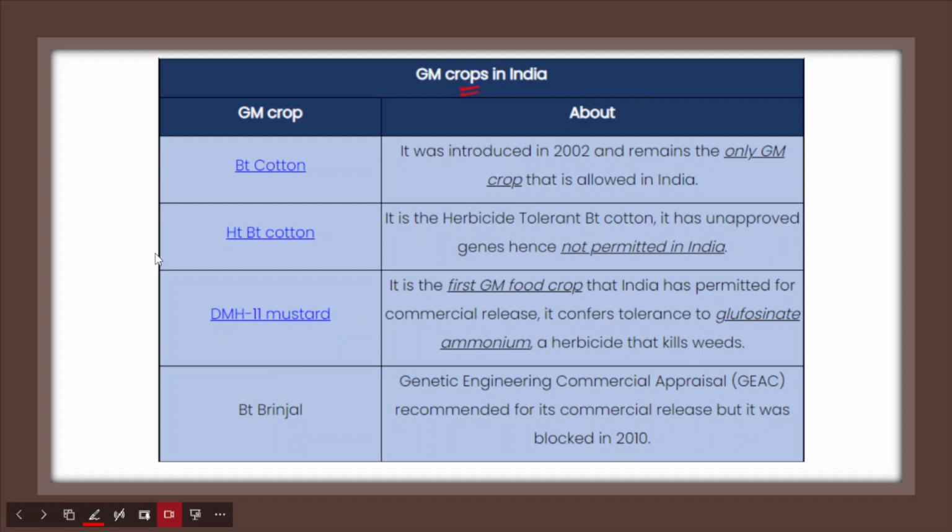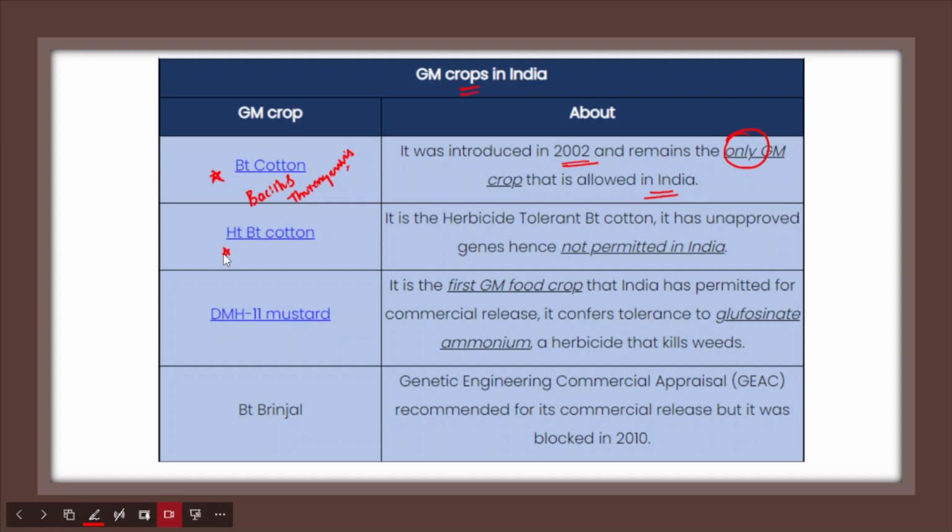First and foremost we need to talk about BT cotton, right? Here BT means Bacillus thuringiensis. That is the meaning of BT cotton. BT cotton was introduced in 2002 in India, and it remains the only GM crop that has been permitted so far. As I have told you earlier, BT cotton is the only GM crop that is allowed in India for commercial cultivation.